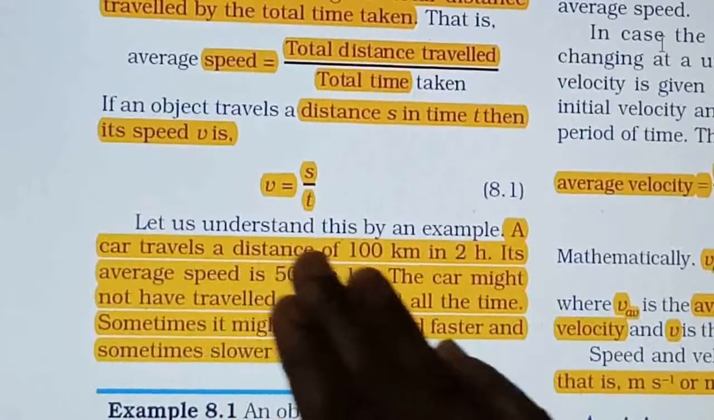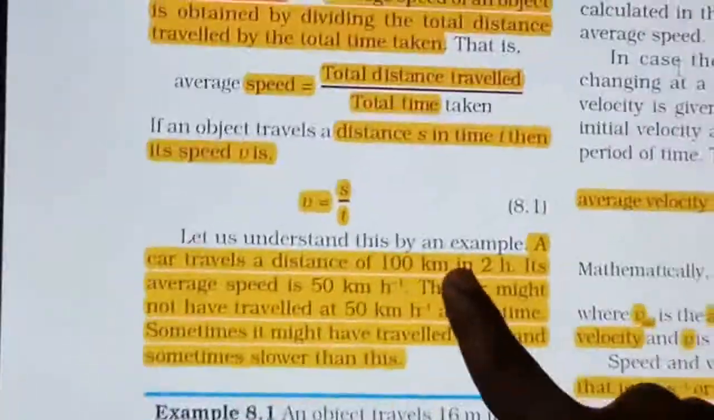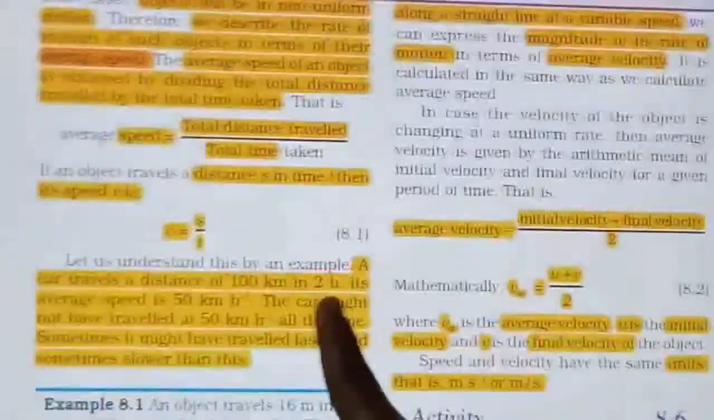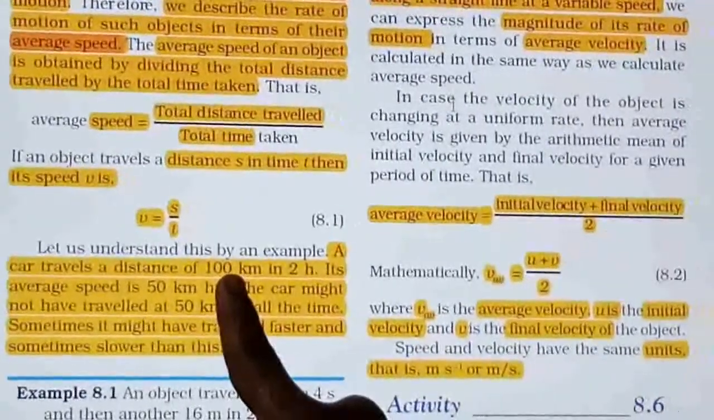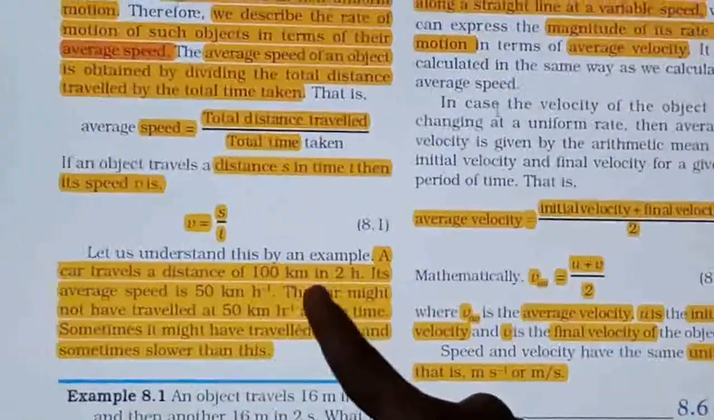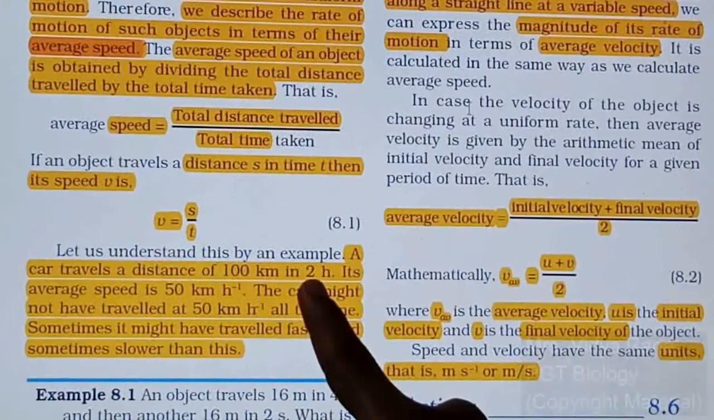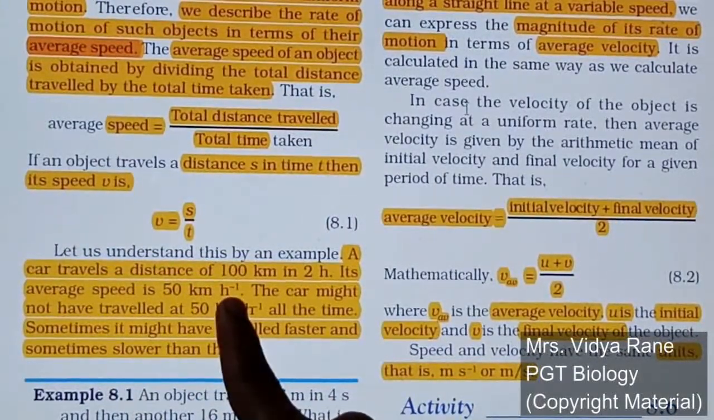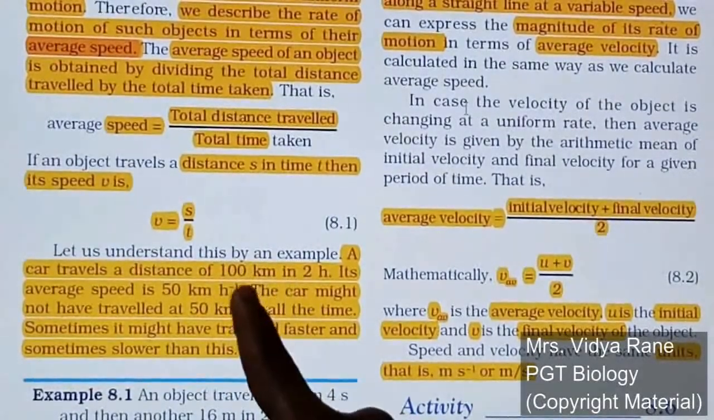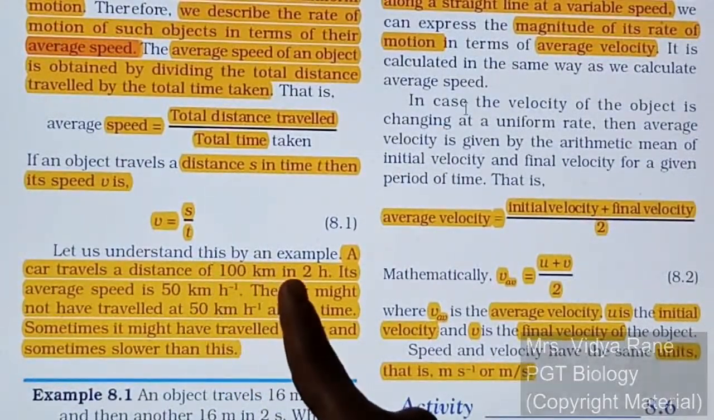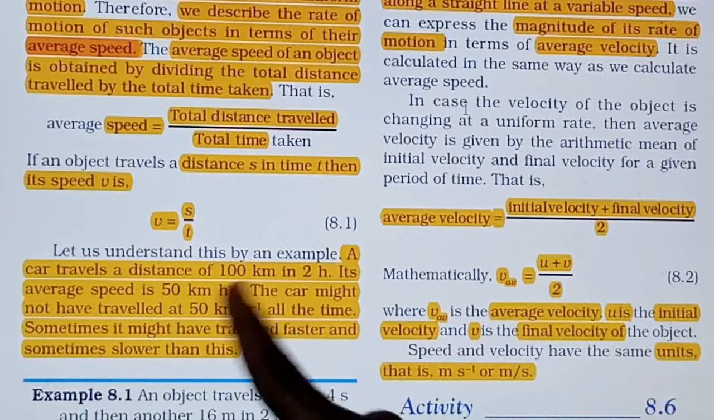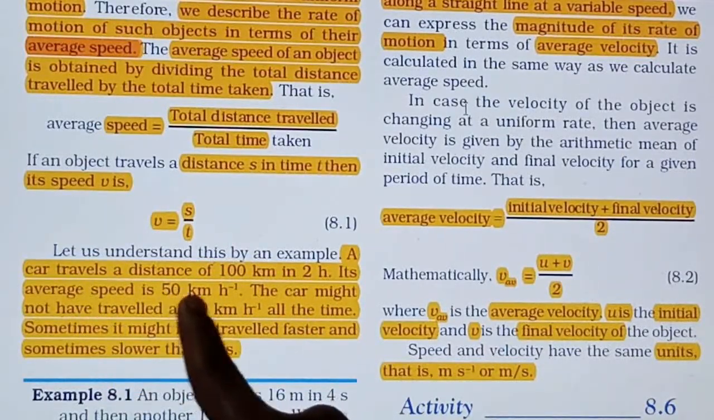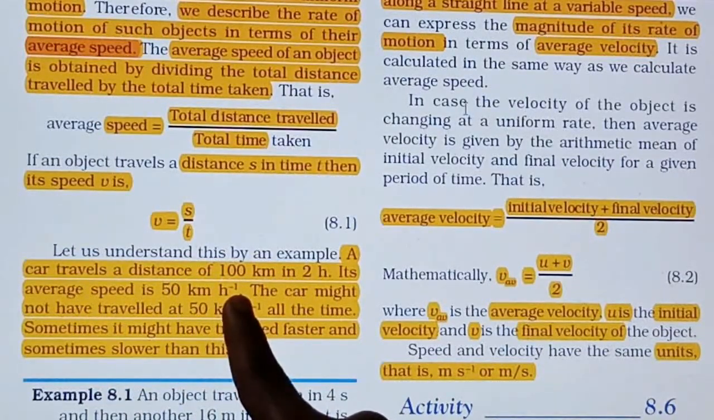A car travels a distance of 100 kilometers in 2 hours, right? So the distance given is 100 kilometers. The time taken to cover this distance is 2 hours. Its average speed is 50 kilometers per hour. You just divide: 100 divided by 2 is 50. So the average speed of that car is 50 kilometers per hour.